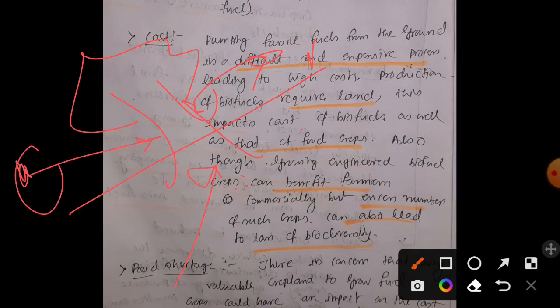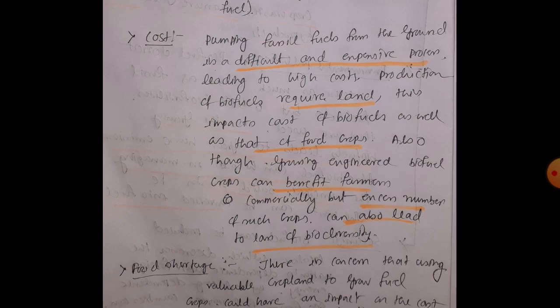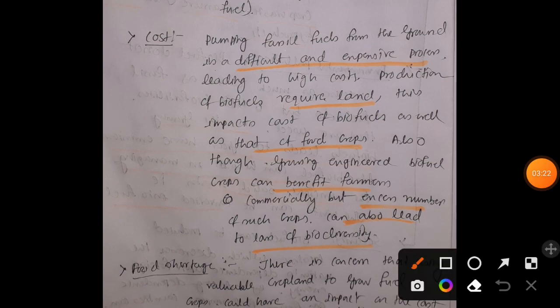So in those cases, the biofertilizer and the use of land will have a cost that creates an impact on the cost of the biofuel. Okay, not only that, we have talked about genetically engineered crops, but excessive use of those kinds of crops can also lead to loss of biodiversity.